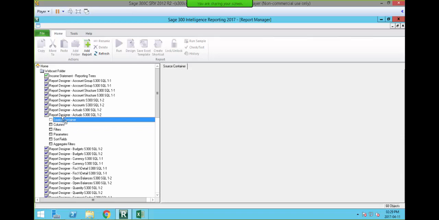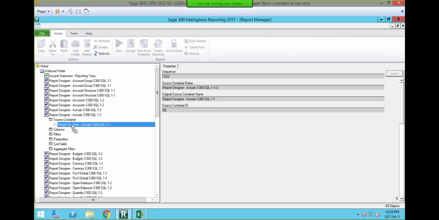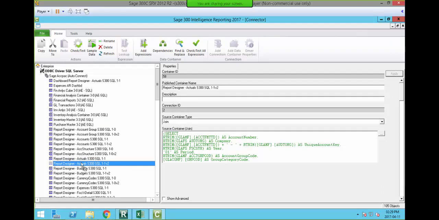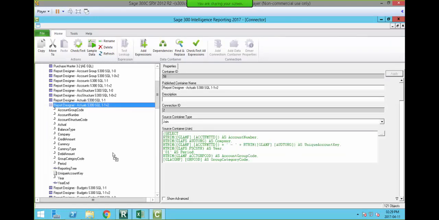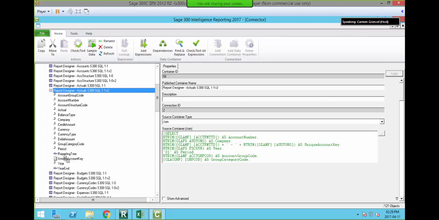So if I double click on my blue icon, which is a standard report, and then double click on my source container, if I have access to the connector module, I'll then be able to go in and add a parameter field to this particular report. So I'm going to right click, go to container, and from here, I can double click on that and, if need be, add a new parameter. I went in and added a pass-through variable, which we do have loads of webcasts on.